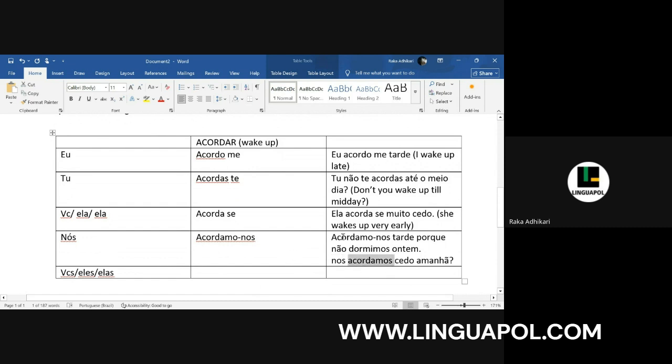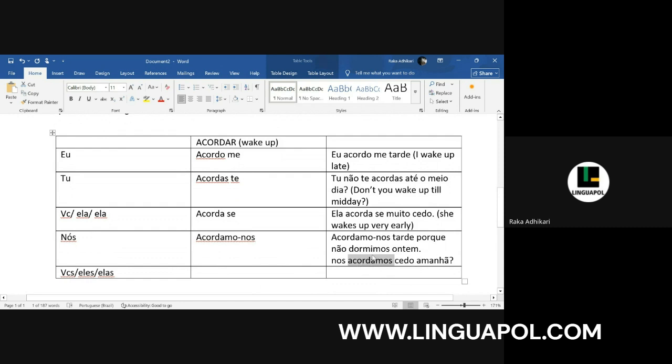So to understand this, we just need to understand the concept that here we are making the changes only to not pronounce mush and nush back to back. So we are doing it acordamu nush, but that doesn't mean that the conjugation is changing. So when we are asking a question and the reflexive pronoun comes before the verb, in that case we are writing the complete verb acordamush. Here we will not say acordamu, it's acordamush. So nush acordamos cedo amanhã.